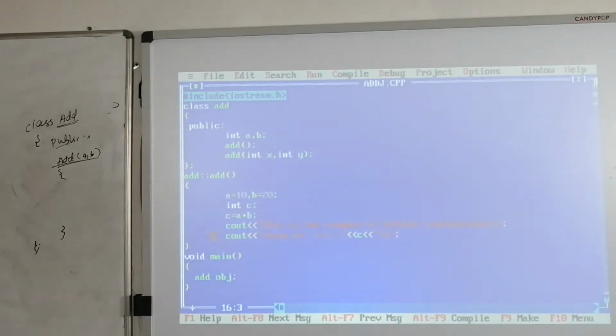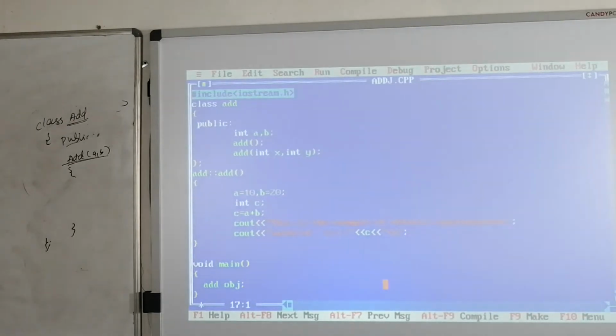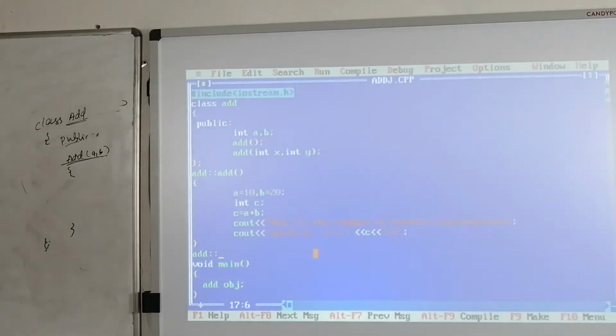Now I have to define this parameterized constructor outside the class. Is there any return type for this one? There is no return type, so no need to write it. Then followed by the class name add, then scope resolution operator, then the constructor name, int x comma int y.